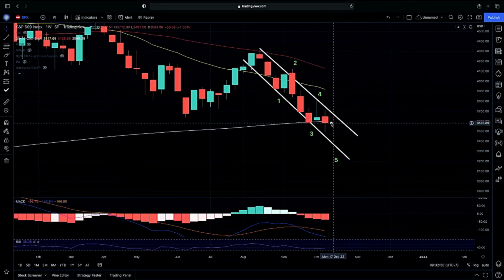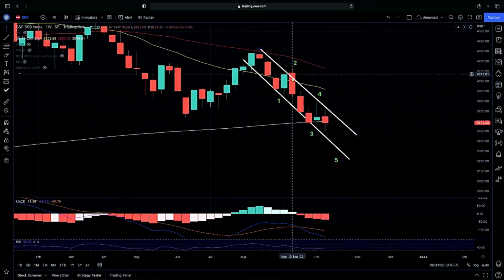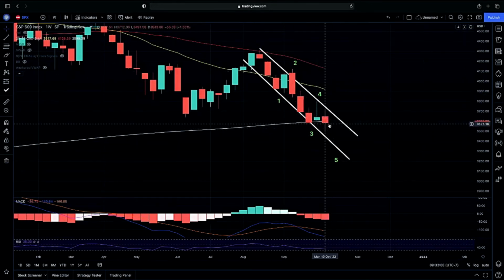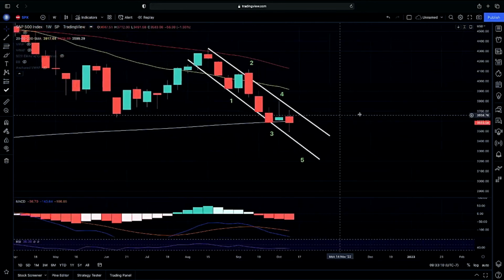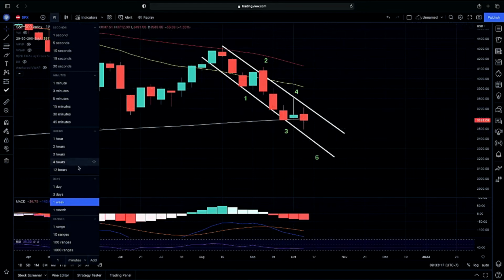So what we would want to see this week, if we are going to be looking for any bullish move, would be some major engulfing candle from here to possibly show us that we are respecting our 200 weekly moving average. However, as you can see, we are getting rejections, clearly respecting our channel here and showing us that we could possibly come down to our fifth wave. And like I said, even if we do continue on higher, we will be looking for that retest and making sure we get that proof of concept on the daily.